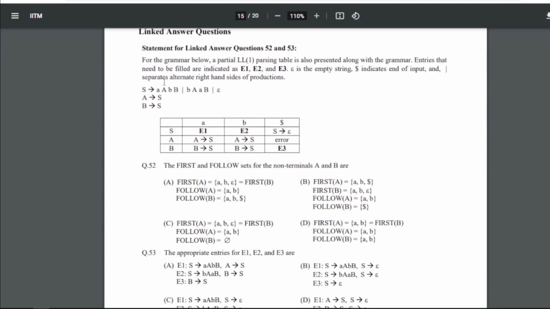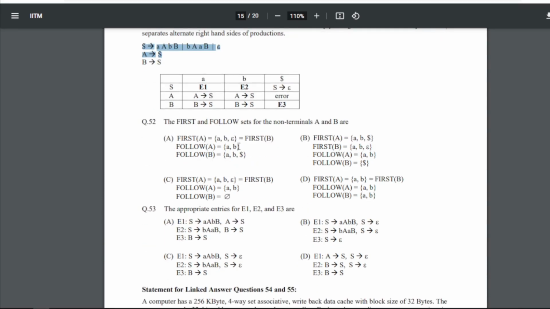For the grammar below, a partial LL(1) parsing table is also presented along with the grammar. Entries that need to be filled are indicated as E1, E2 and E3. The symbol epsilon is the empty string, dollar indicates end of input, and pipe separates alternate right-hand sides of the production. So this is the grammar. Now the first and follow sets of the non-terminals A and B are what? For 52 our answer is A, that is first(A) equals {a, b, epsilon}, first(B) equals {a, b, epsilon}, follow(A) equals {a, b}, and follow(B) equals {a, b, dollar}.